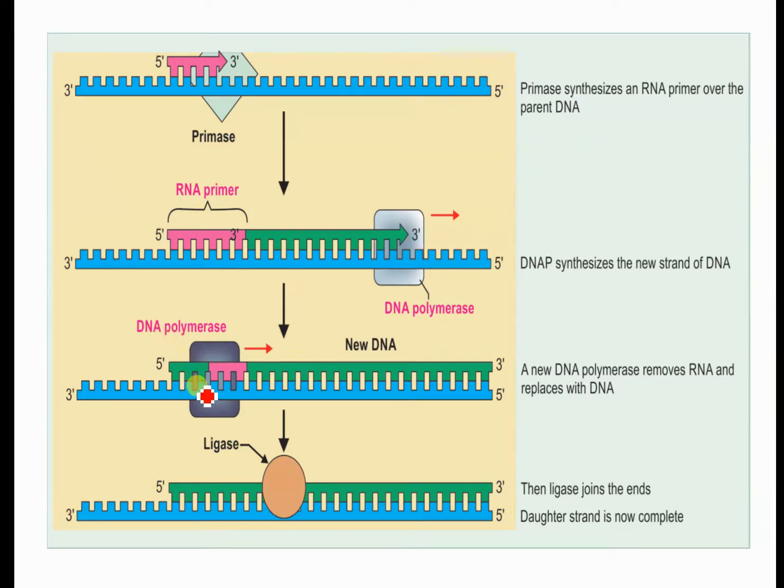DNA polymerase 1 will come. They will release this ribonucleotide, and it is replaced by the deoxyribonucleotide, green color. And once it reaches the last nucleotide, there is a nick present, meaning there is a gap between this newly synthesized strand and this already synthesized strand. This nick is joined by the DNA ligase enzyme. So now the daughter cell strand is complete. This is the DNA ligase enzyme.